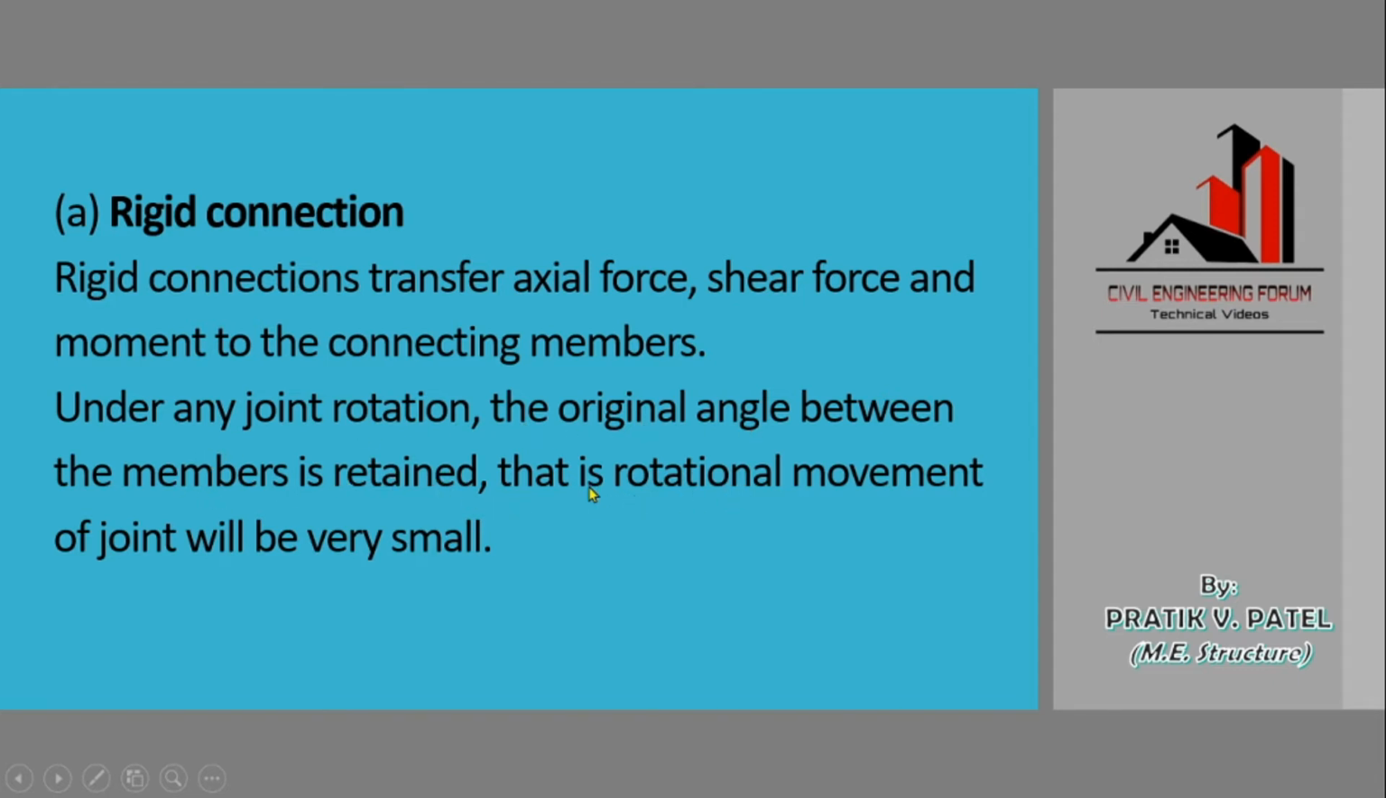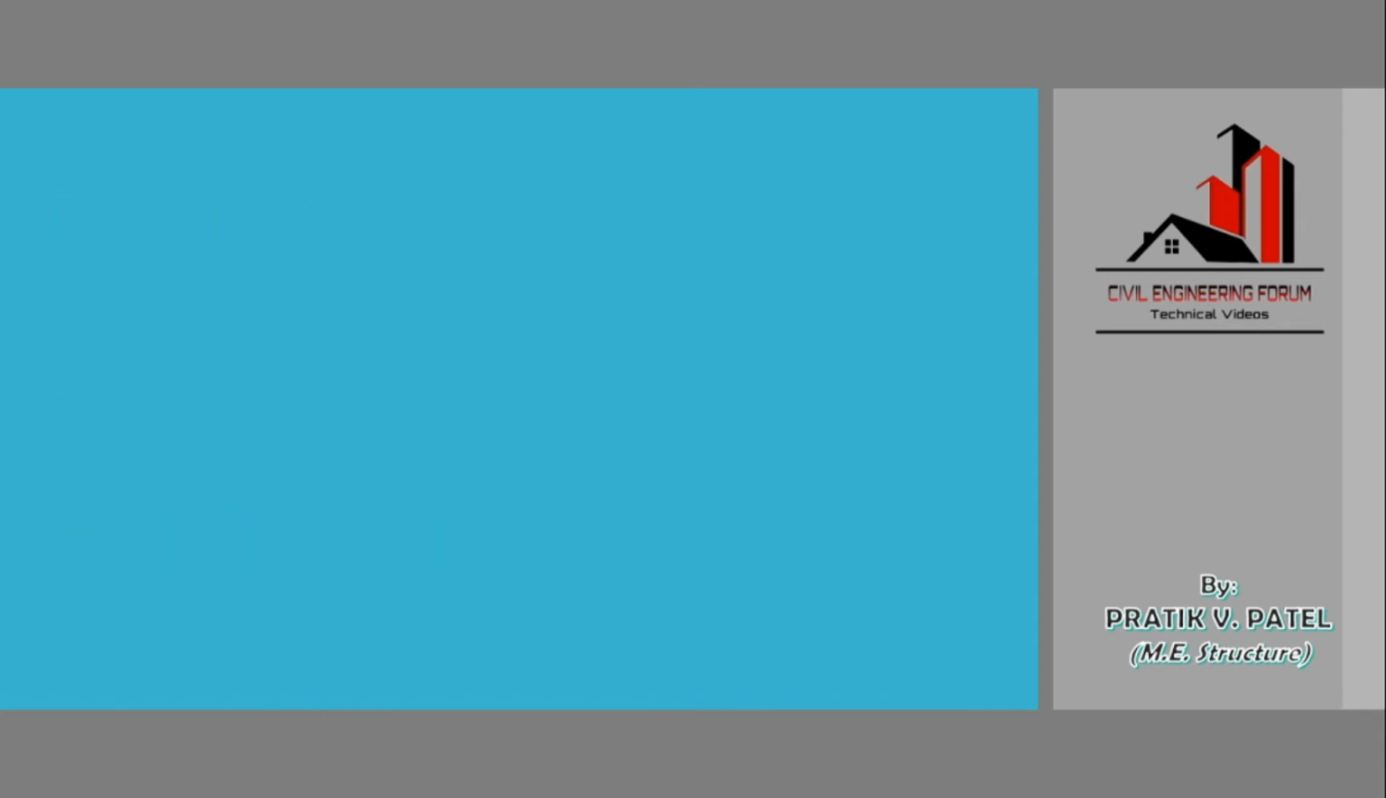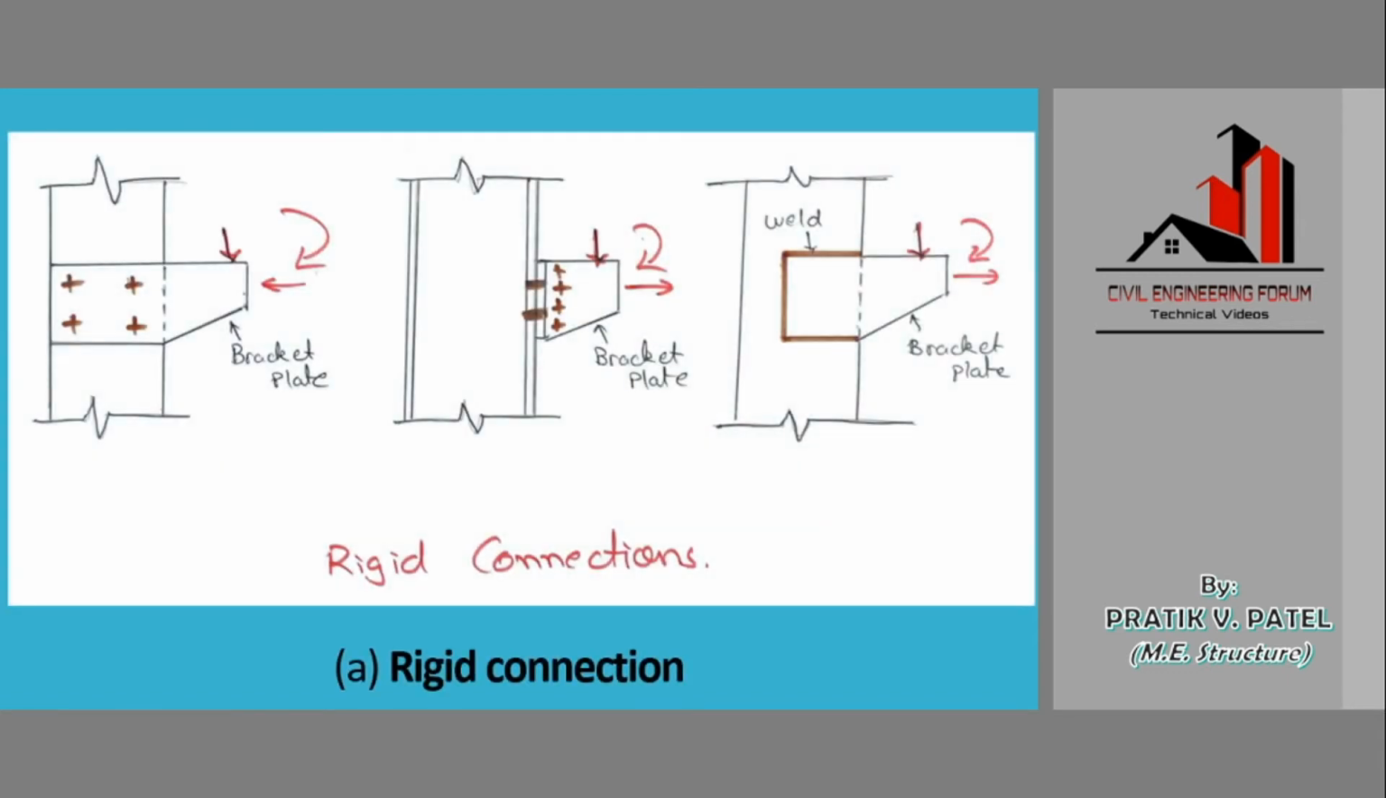That is, rotational movement of the joint will be very small. See, here we are rigidly connecting any two members, by which we will not be able to move this member anyhow. If we apply axial force, shear force, or moment, it will not move the members. So let's see the figure of the forces. This is the type of rigid connection we were talking about.